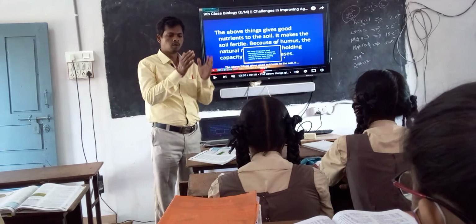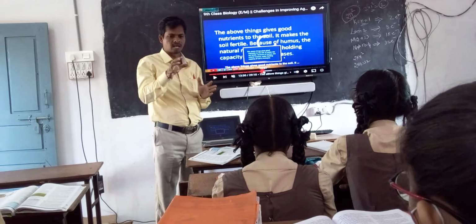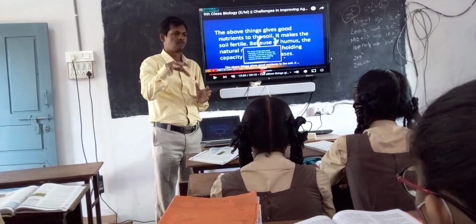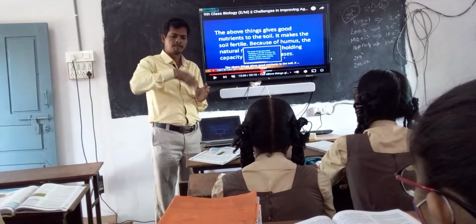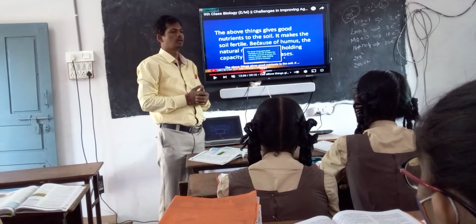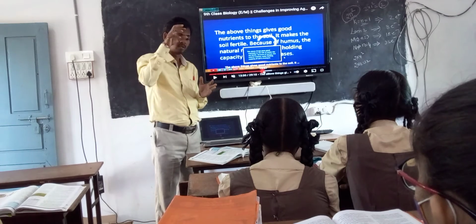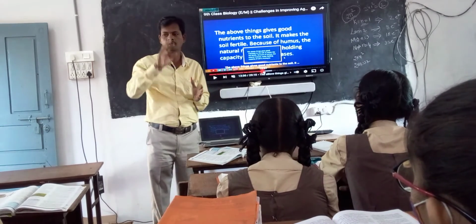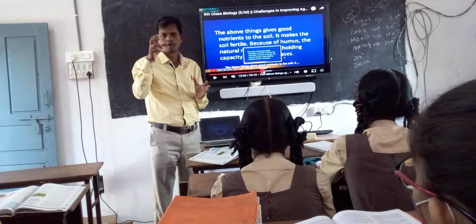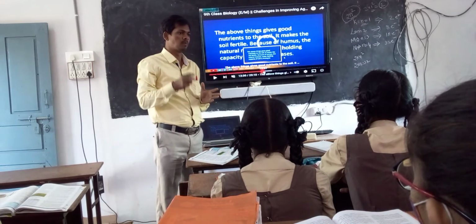Green manure means if a farmer is growing one type of crop in the soil, after completing the harvesting, we plough back along with the plants. Each and every plant has a small quantity of nutrients in its body.